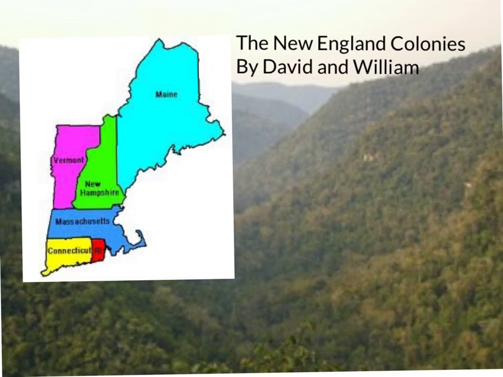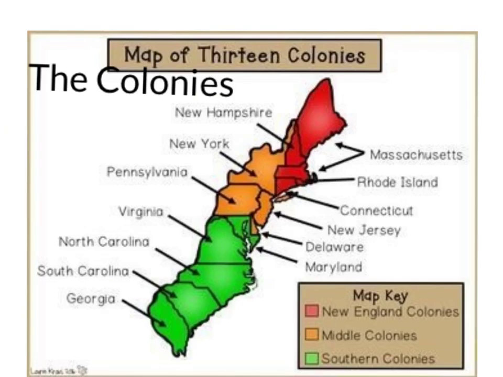The New England Colonies. By David and William. The Colonies. The New England colonies included New Hampshire, Massachusetts, Rhode Island, and Connecticut.